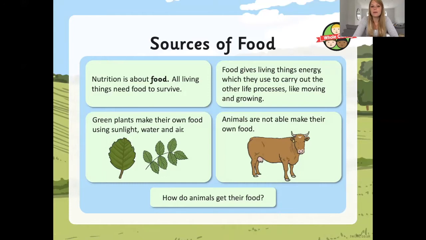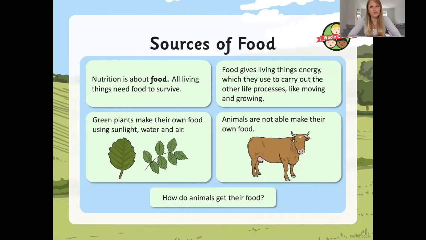Nutrition is all about food. All living things need food to survive. Food gives living things lots of energy, which they use to carry out the other life processes, like moving and growing. Green plants make their own food using sunlight, water, and air.